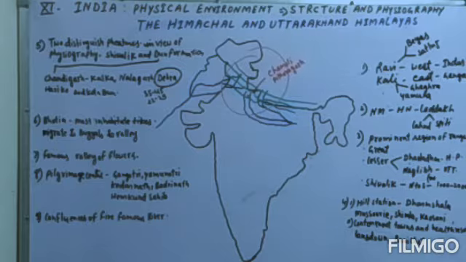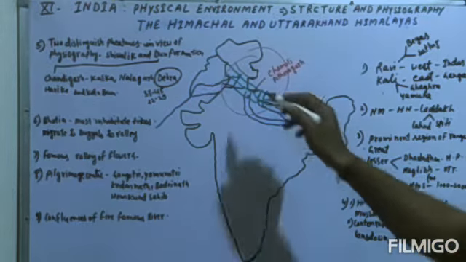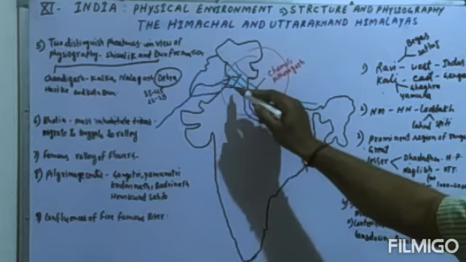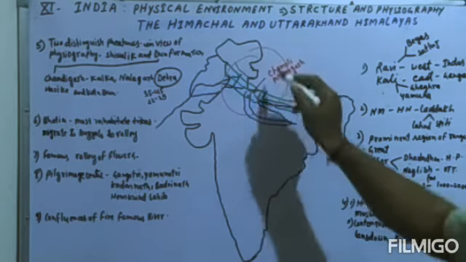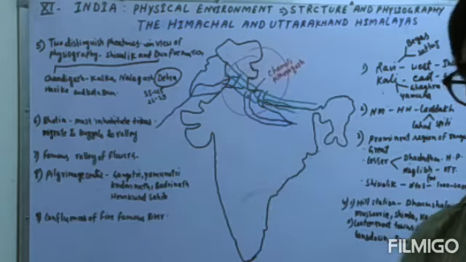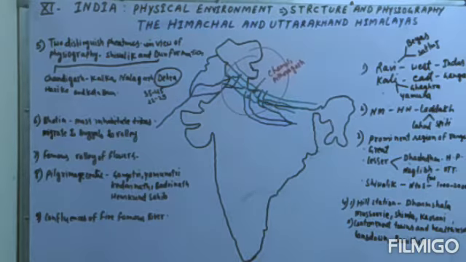First I will tell you the extension of the Himachal and the Uttarakhand Himalaya. You will see that this is the Ravi river, and this is the Kali river. Between these two rivers the Himachal and the Uttarakhand Himalaya mostly extends. That is very important.